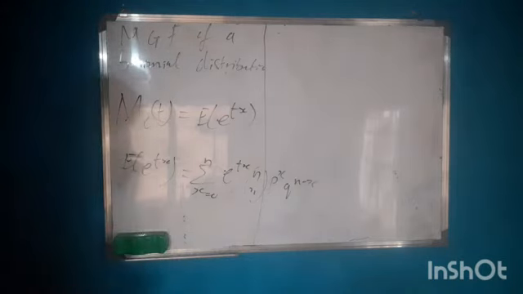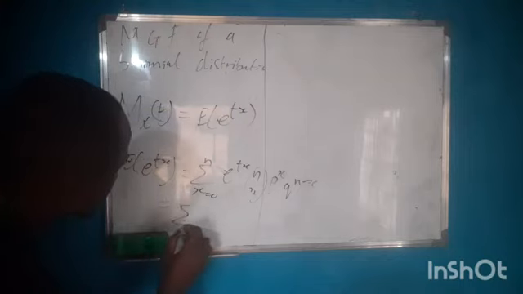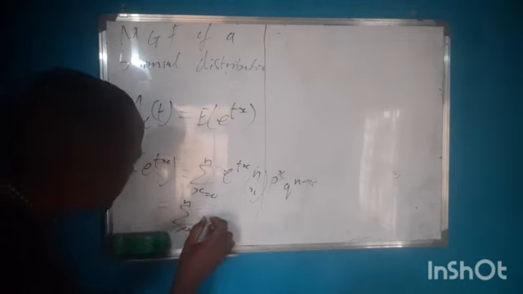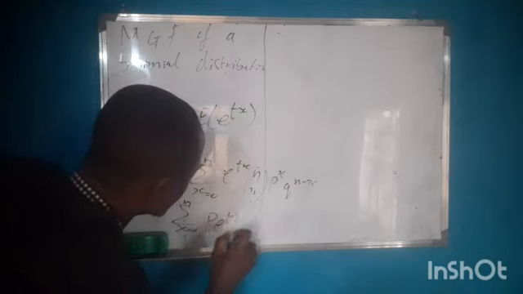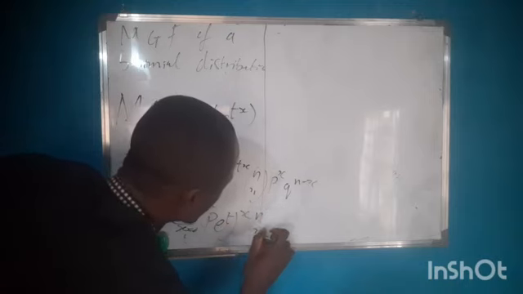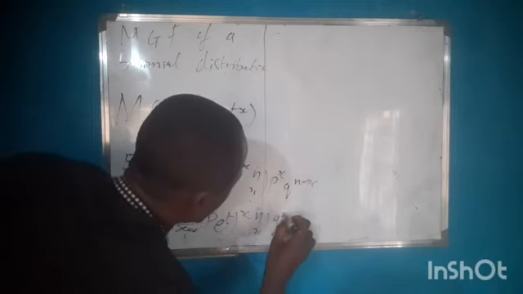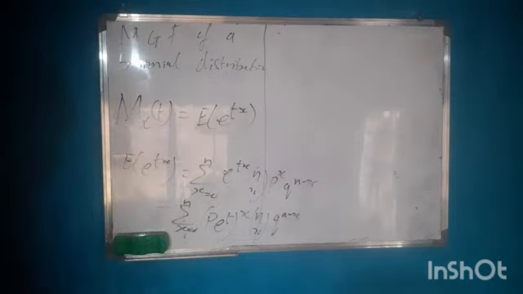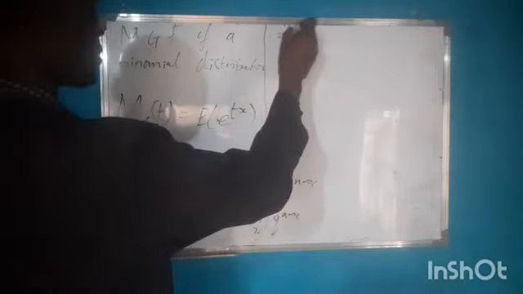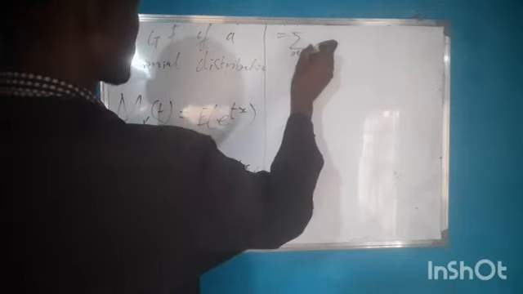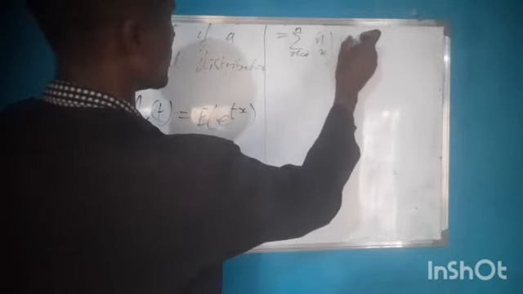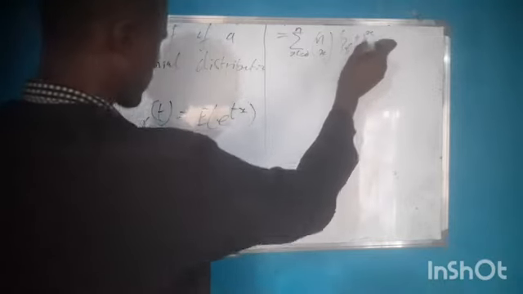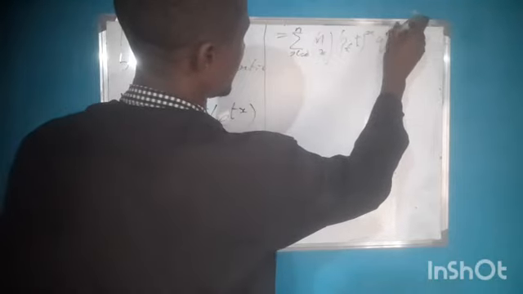So we have the summation as x equals 0 to n of n combination x (p e^t) raised to power x, q raised to power n minus x.